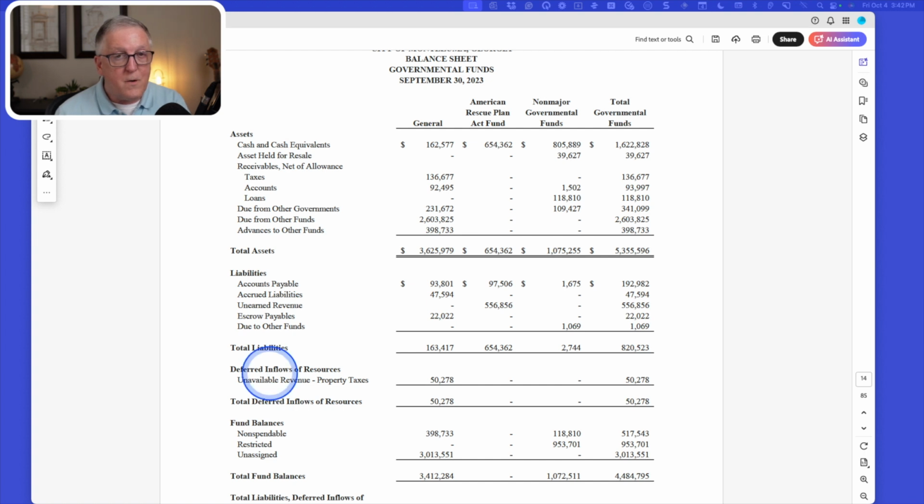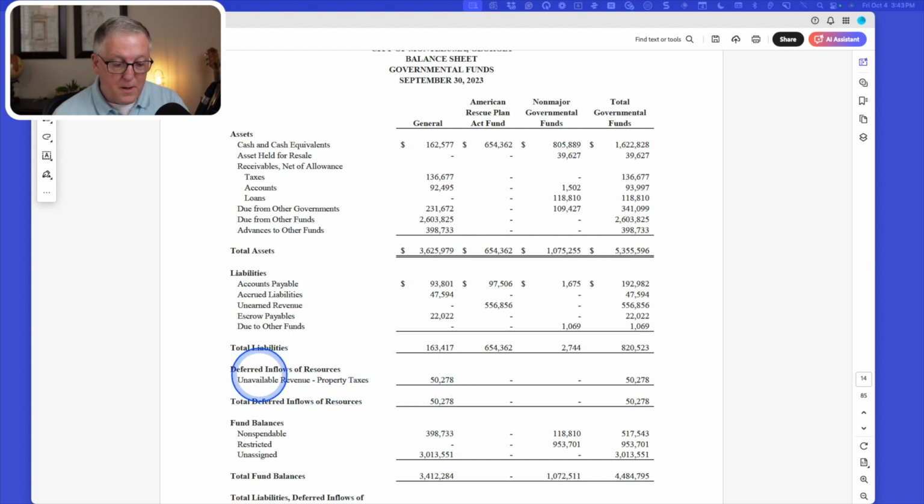It's being placed here until it becomes available, then this amount would be recognized as revenue. So we're parking this amount in deferred inflows until it is available, and then the revenue is recognized in a future period. I'm repeating myself on purpose. Up here we have an obligation to pay. Down here we do not. Down here we just have amounts that will be recognized as revenue in a future period.